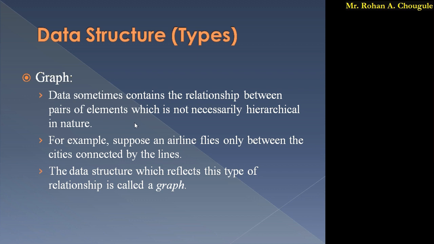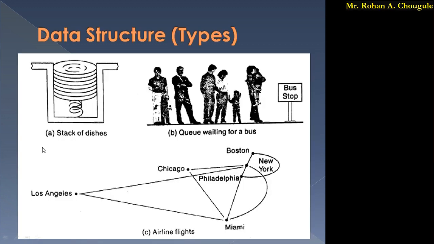So for that we have to use a different structure, and that structure is nothing but a graph. So let's see one simple example. Now suppose this is a third diagram, which is of the graph. Suppose we have to show the airline flies from Los Angeles to Miami to Chicago to Boston to New York. So how are you going to show this type of structure in a hierarchical manner?